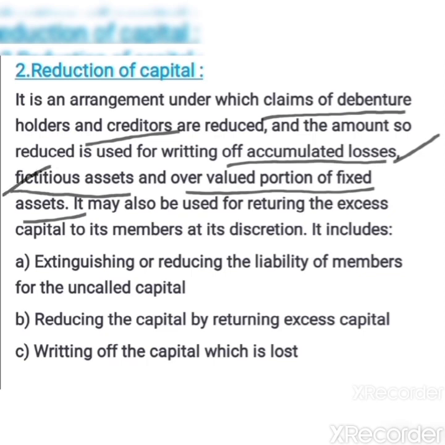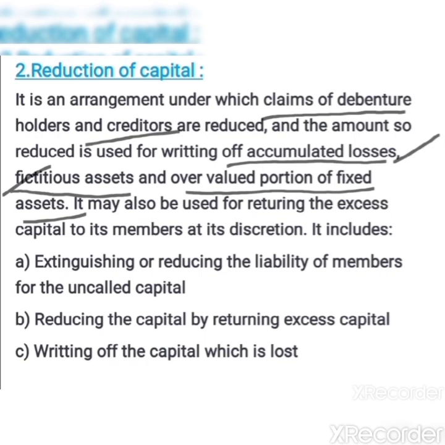Then fictitious assets. Examples for fictitious assets are preliminary expenses, discount on issue of shares, discount on issue of debentures, etc. Then writing off the overvalued portion of fixed assets. For example, the actual value of machinery might be only 2 lakh rupees, but in the books of accounts it is stated at 2,25,000. So when you take the difference, the remaining 25,000 becomes the overvalued portion of the fixed asset. So now the amount forgone by the debenture holders and the creditors can also be used for writing off the overvalued portion of the fixed asset.